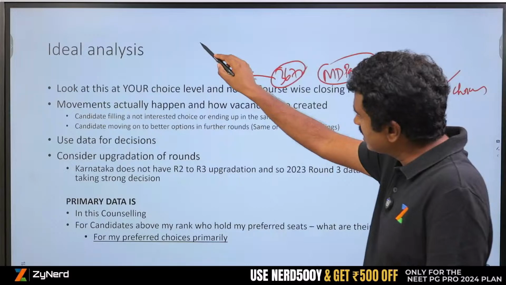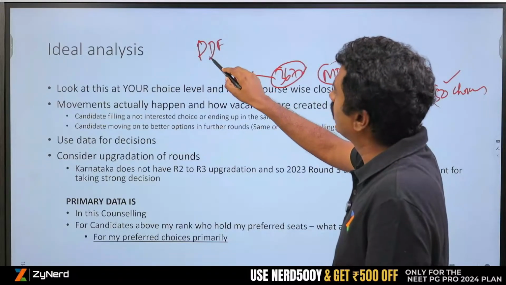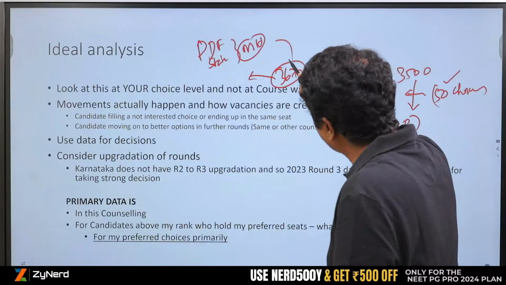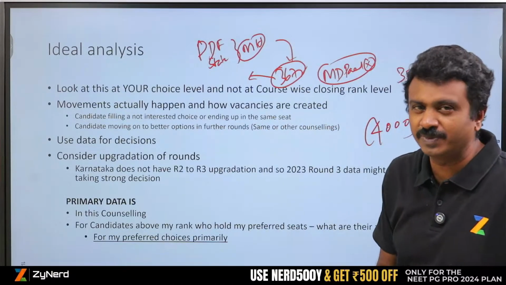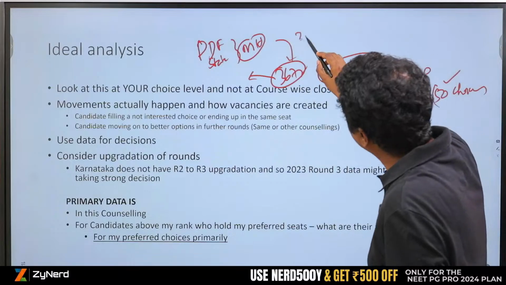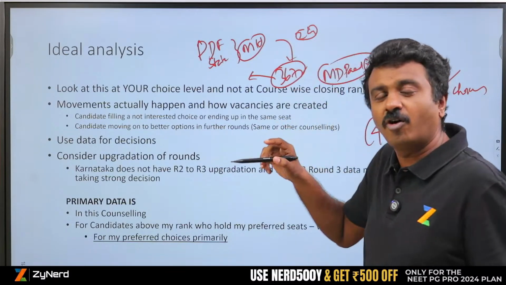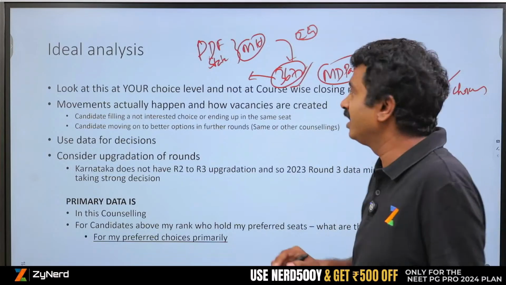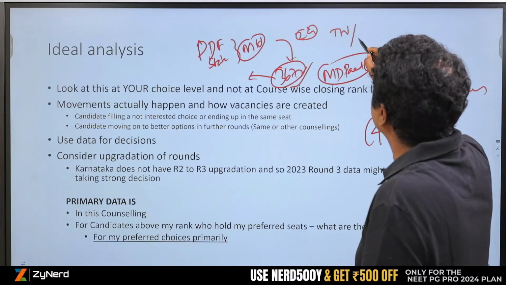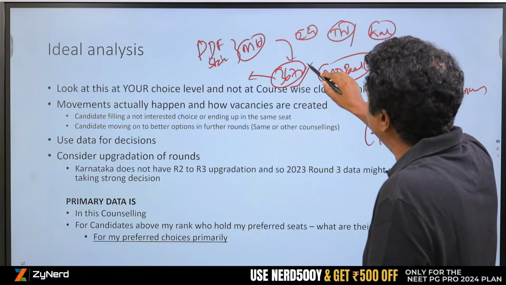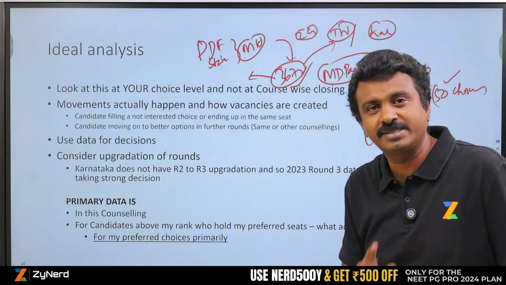I will go to the state PDF of round 1. I will look at Maharashtra and search for this particular candidate. 3672 has been allotted. He or she might not even be a Maharashtra candidate. I will have to look at 29 PDFs of all the state counsellings, and figure out that 3672 has taken a seat in Tamil Nadu, and the candidate was also eligible for Karnataka. In these two state counsellings, 3672 has taken a seat.